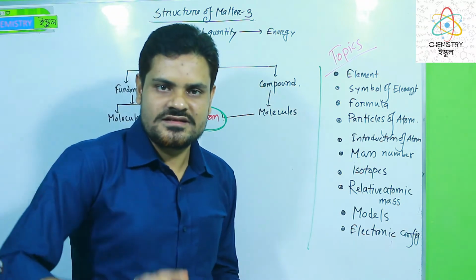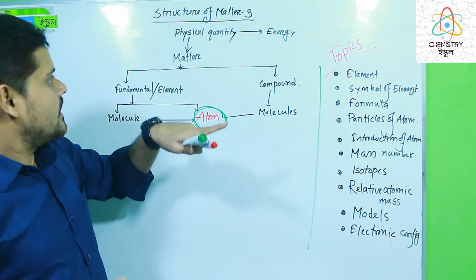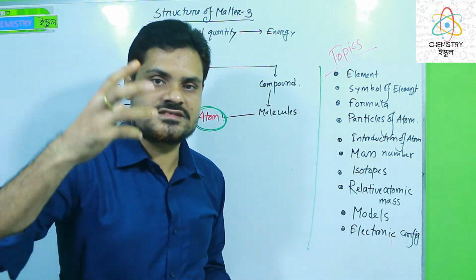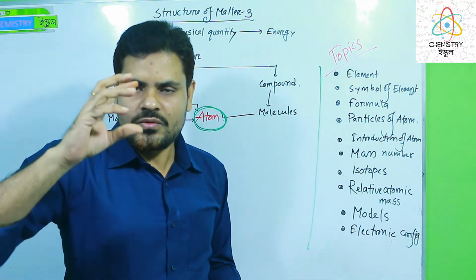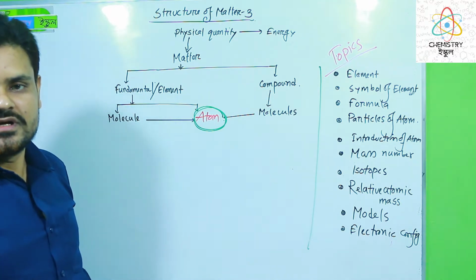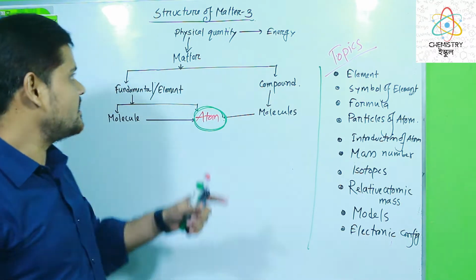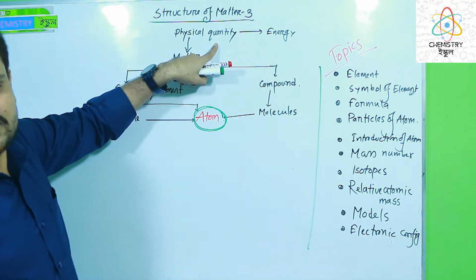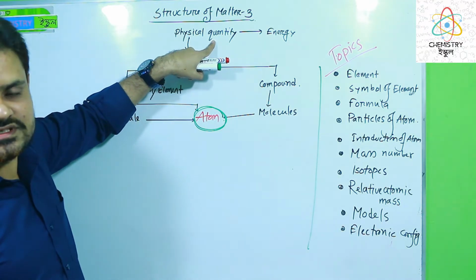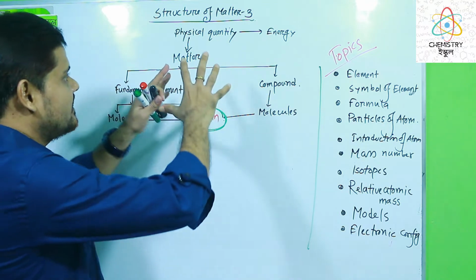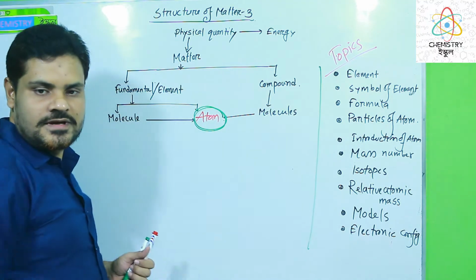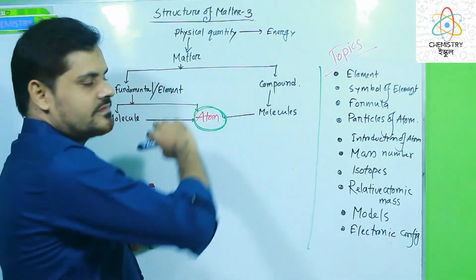Here, dear learners, the structure of matter means that if we discuss the structure of atom, then the structure of matter will be discussed. On the earth, every quantity which is measurable is called a physical quantity. Dear learners, everything on the earth which is measurable is a physical quantity, and physical quantities are divided in two ways. One is energy and the other is matter, and we can measure both of them.